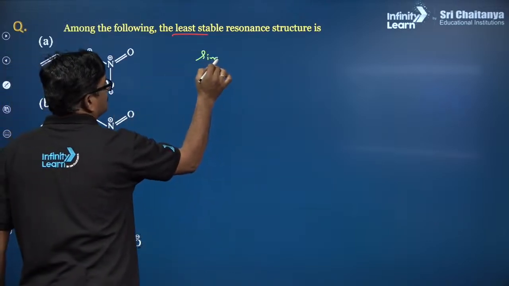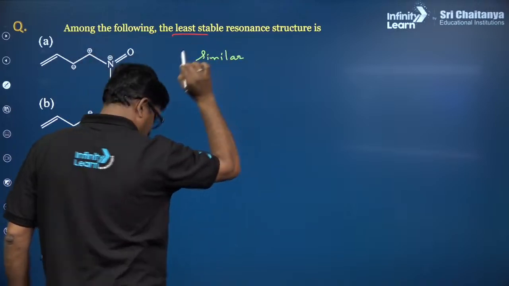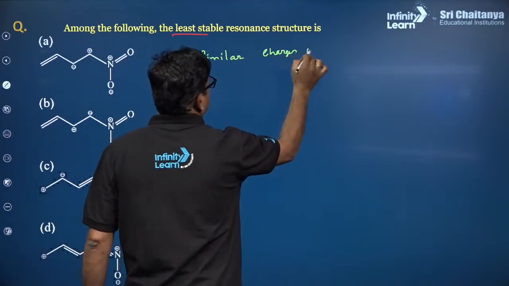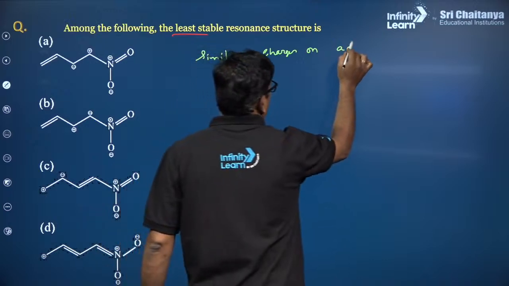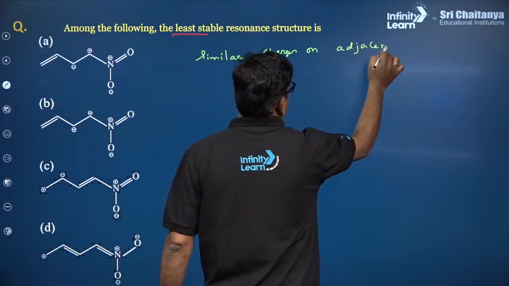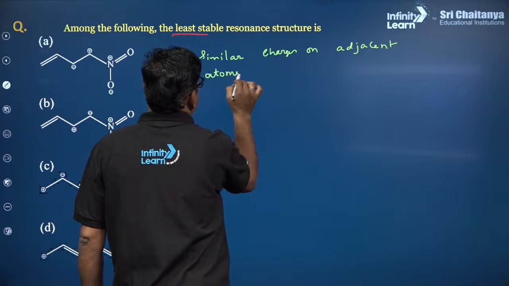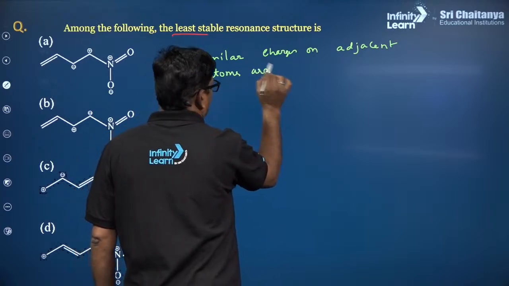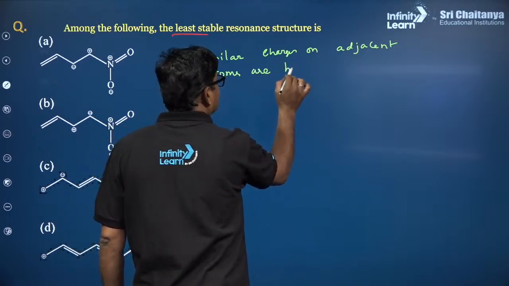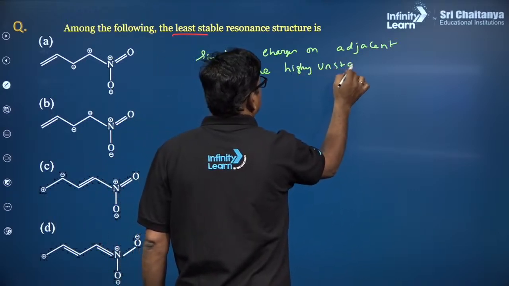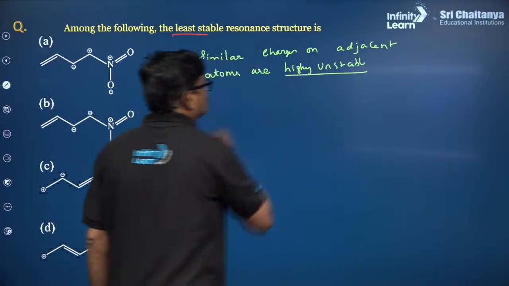Similar charges on adjacent atoms are highly unstable. That is the rule.